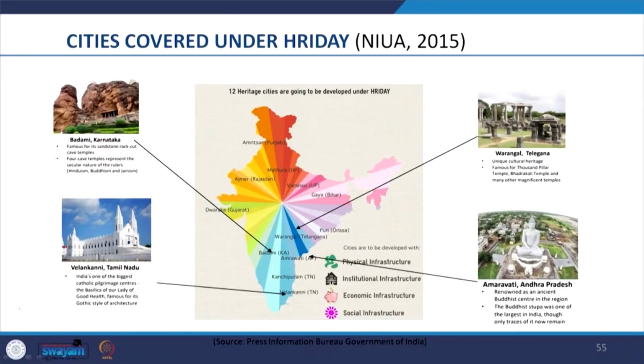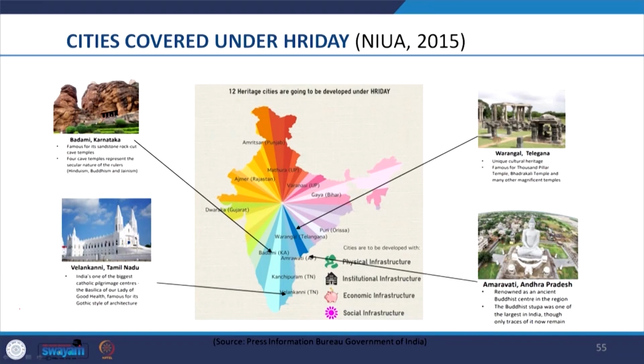Similarly, we see that Amravati, a Buddhist center famous for its largest Buddhist stupa, was developed under the scheme. The 12th city we see is Velankanni, famous for the biggest Catholic pilgrimage center constructed in Gothic style, which was covered under the scheme. We see how different communities and different regions in the country were covered for development through this scheme. Now, let us look at the procedure which was followed for the project preparation and implementation.